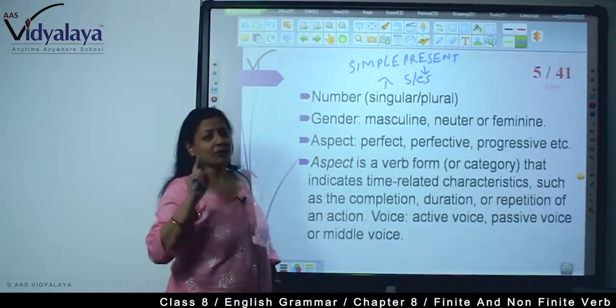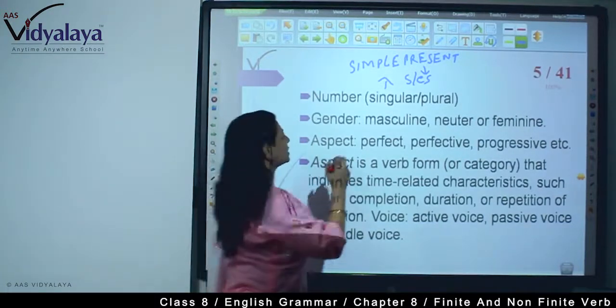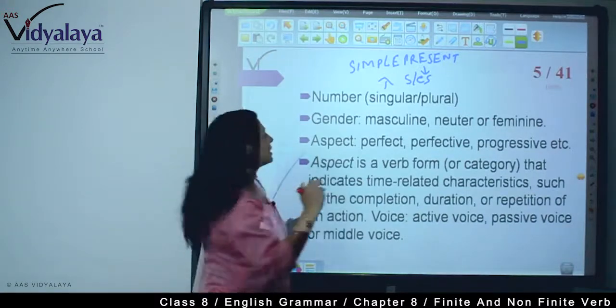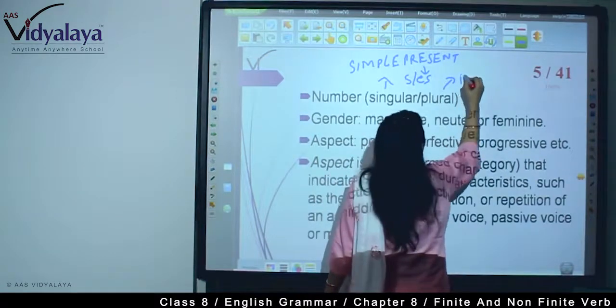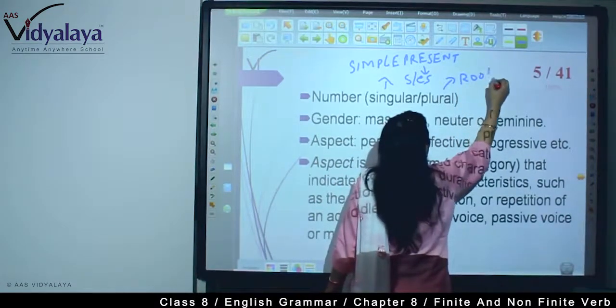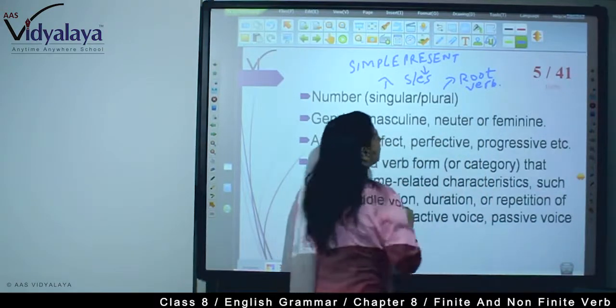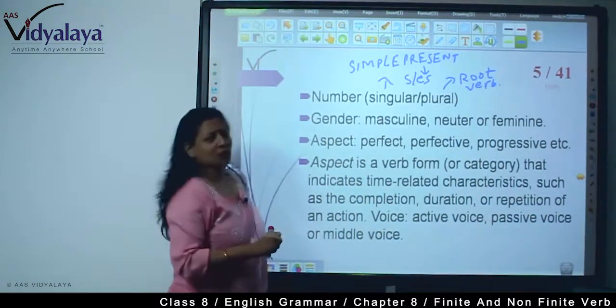Singular and plural in present, you will come to know more in simple present, because in simple present only there is a variation, as s or es we will have to use, and with plural it is the root verb only. Root verb. Right?